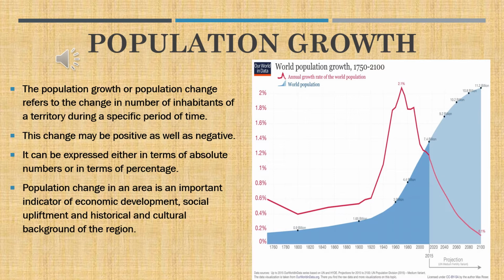Now in the given diagram or graph shown here, they are showing the population increase and decrease during 1750 to 2100. On the x-axis they show the years, and on the y-axis they show the percentage of increase or decrease in population.